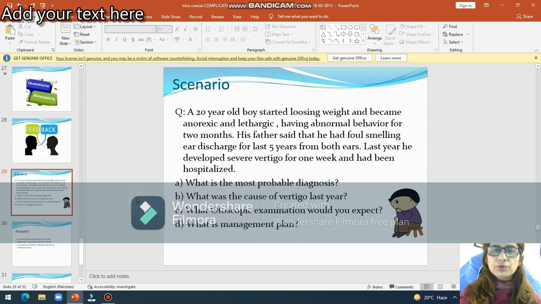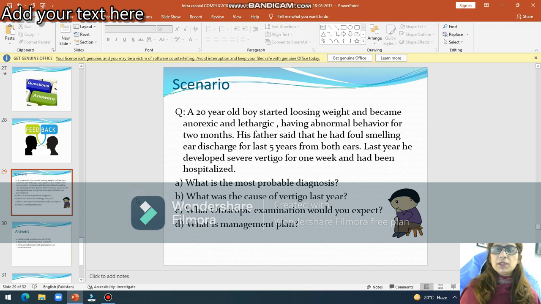So now we come to our scenario. A 20-year-old boy started losing weight and became anorexic, lethargic, having abnormal behavior for the last 2 months. His father said that he had foul smelling ear discharge for the last 5 years from both ears. Last year, he developed severe vertigo for 1 week and had been hospitalized. What is the most probable diagnosis? What was the cause of vertigo? And what are the otoscopic findings? And what is the management plan?